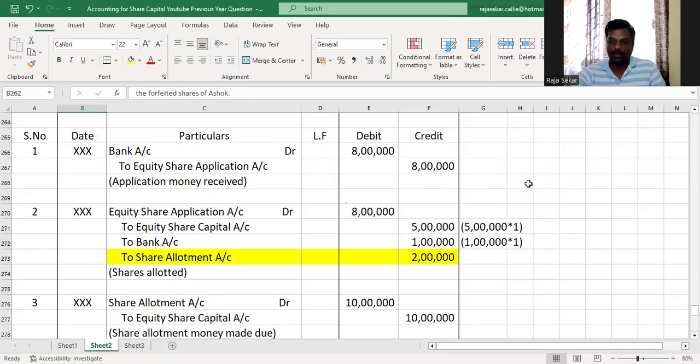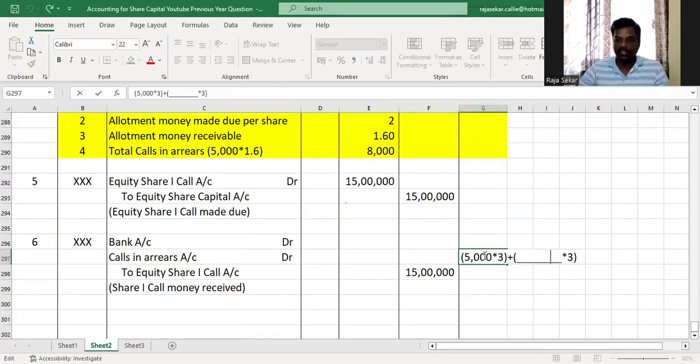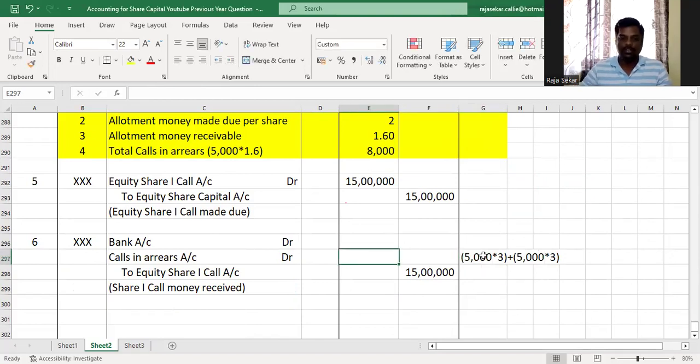So Mohan has 5,000 shares and 3 rupees is the money receivable per share. And there is no excess application money, and therefore Mohan's calls in arrears will be 5,000 into 3. So the total calls in arrears in this case is, my dear children, 5,000 plus 5,000 into 3, which is 30,000.